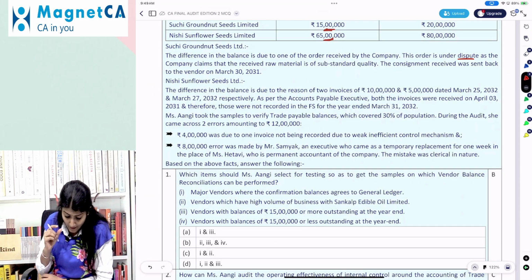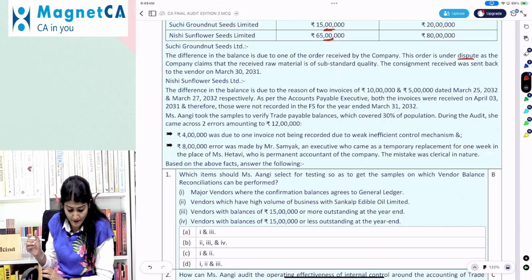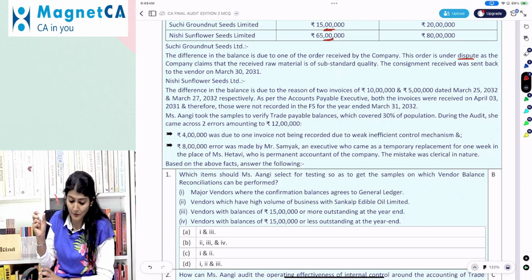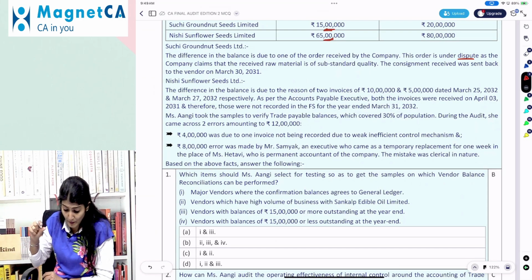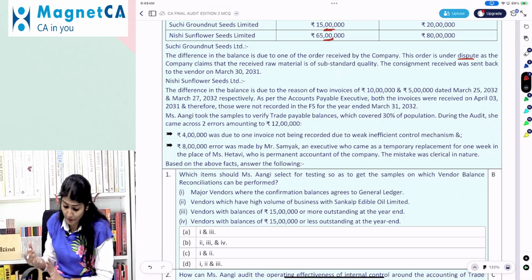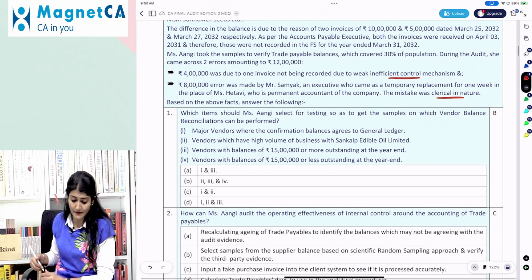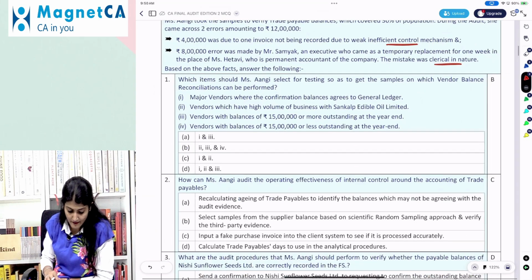Angi took the sample to verify trade payable balances, which covered 30% of the population. During the audit, she came across two errors amounting to 12 lakh. 4 lakh was due to one invoice not recorded due to weak, inefficient internal control, and 8 lakh error was made by an executive who came as a temporary replacement for 1 week in the place of Hetavi, who is a permanent accountant of the company. The mistake was clerical in nature. So one was inefficient control, second was clerical. Based on the above facts, answer.